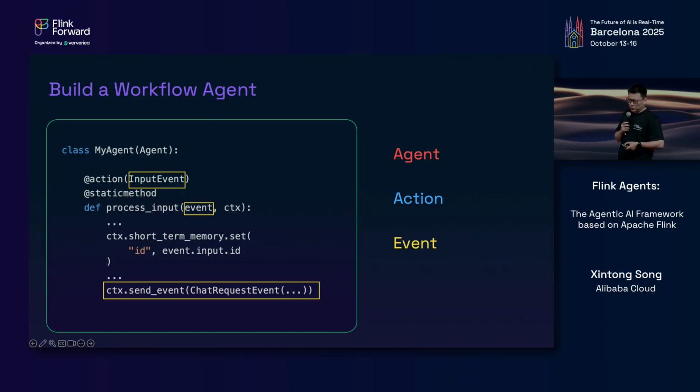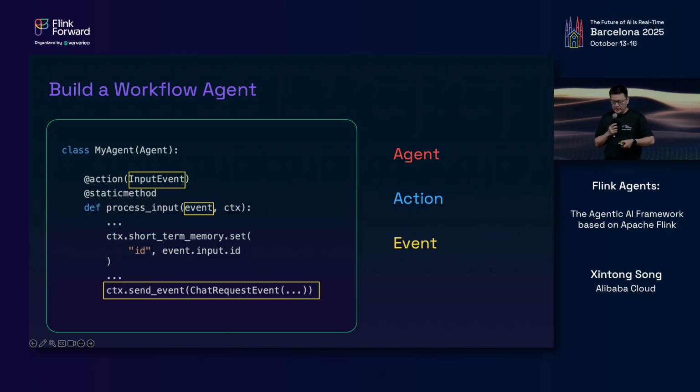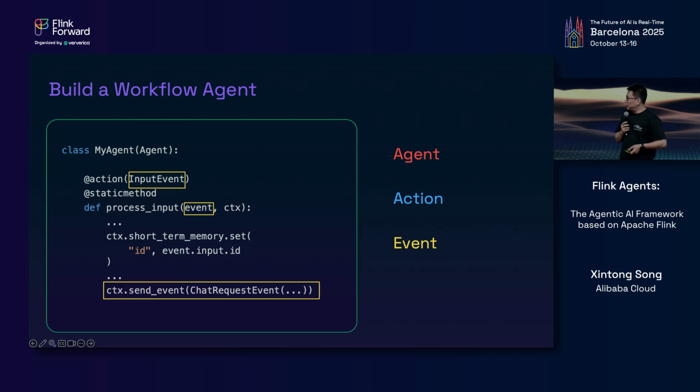Here, InputEvent is a framework built-in event that carries the data from the input data stream or table. The action takes the triggering event as an argument, and may also emit new events in order to trigger other actions. And if an output event is emitted, the framework will convert it into a record and output it to the downstream data stream or table.